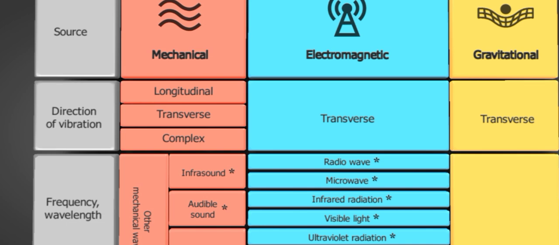Depending on the medium, waves can be mechanical waves, electromagnetic waves, and gravitational waves. The functions that describe the quantum state of systems can also be considered waves. They are therefore also called wave functions.